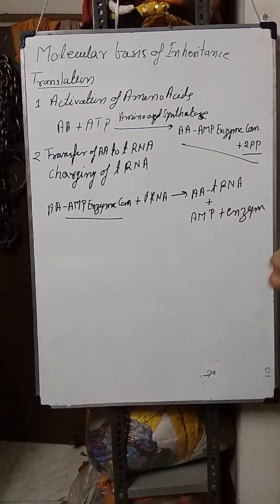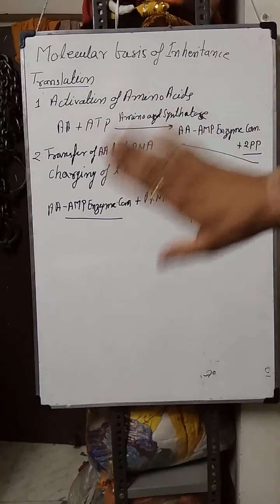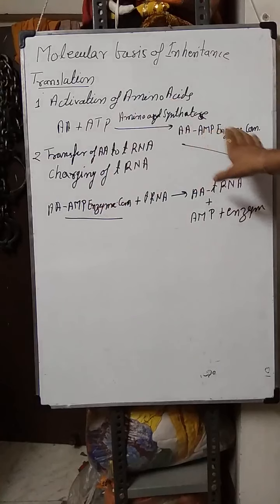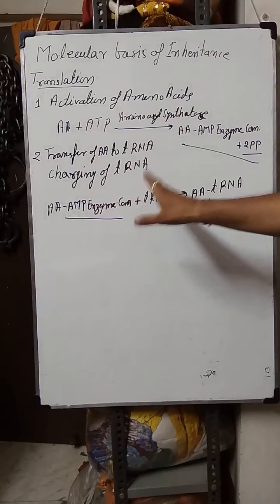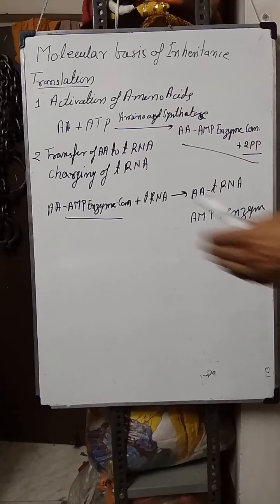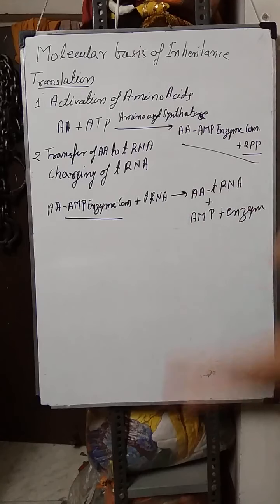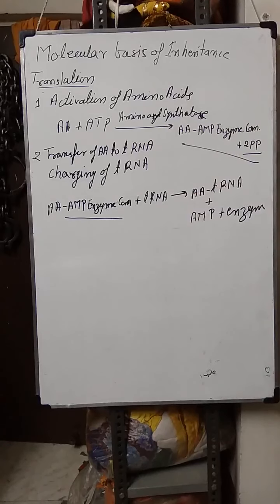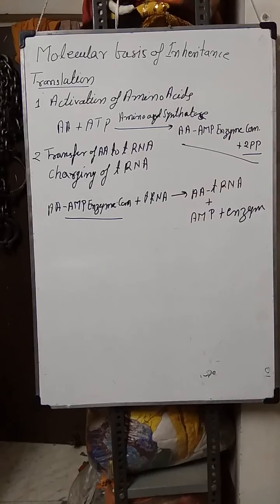So this process is known as transfer. In this process the amino acid is transferred from AMP enzyme complex to transfer RNA. So we can say that is the charging of transfer RNA, and in this stage the transfer RNA will be charged. ट्रांसफर आरएनए यहाँ चार्ज हो जाता है.